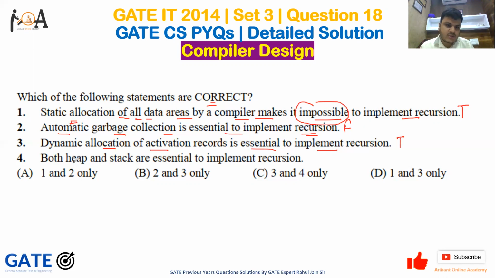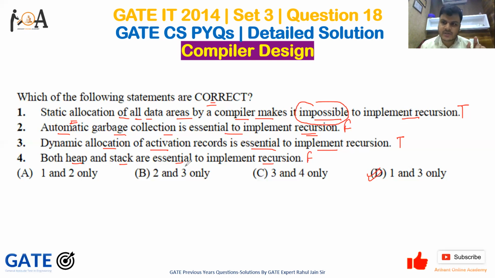And option D is both heap and stack are essential to implement recursion. Basically, heap can also implement recursion and stack can also implement recursion, right? No need for both. Both are not required. Only one also suffices, right? That is why this is false. So first and 3 is the correct answer. So option D is correct answer, guys.